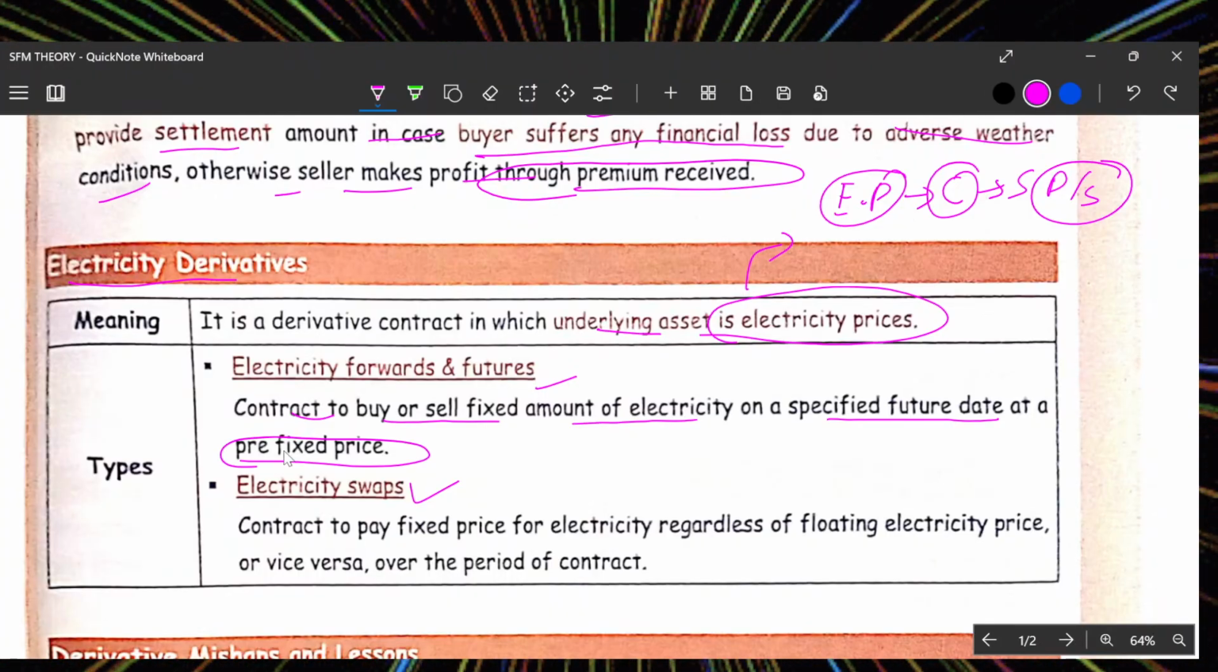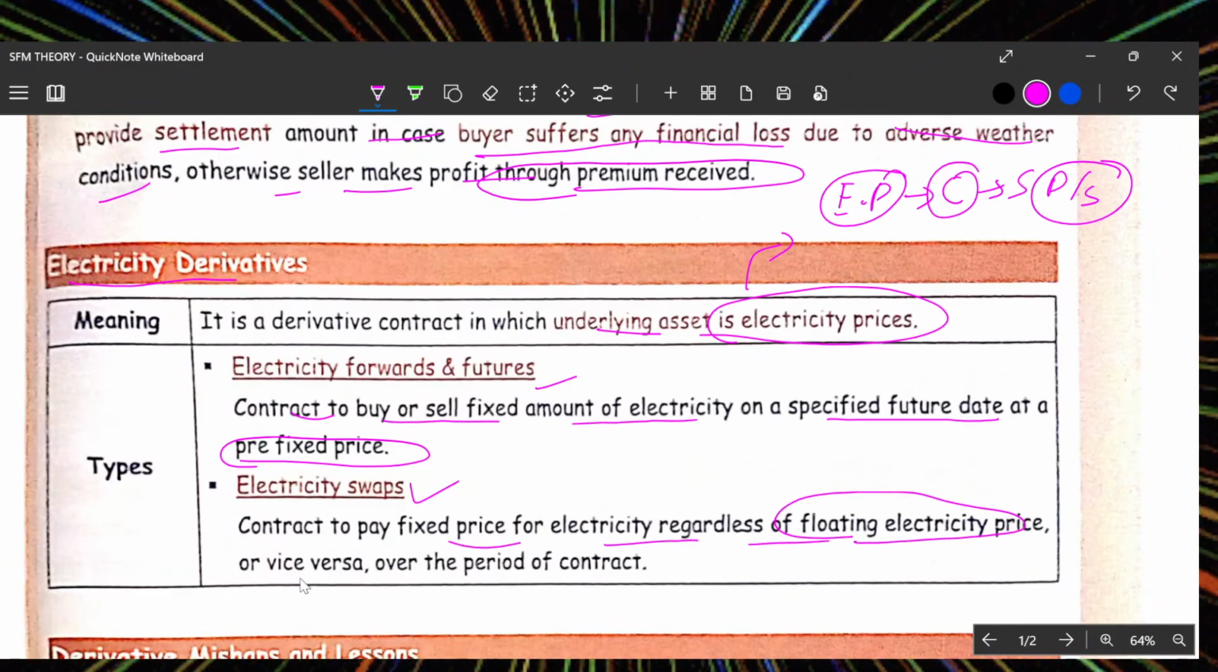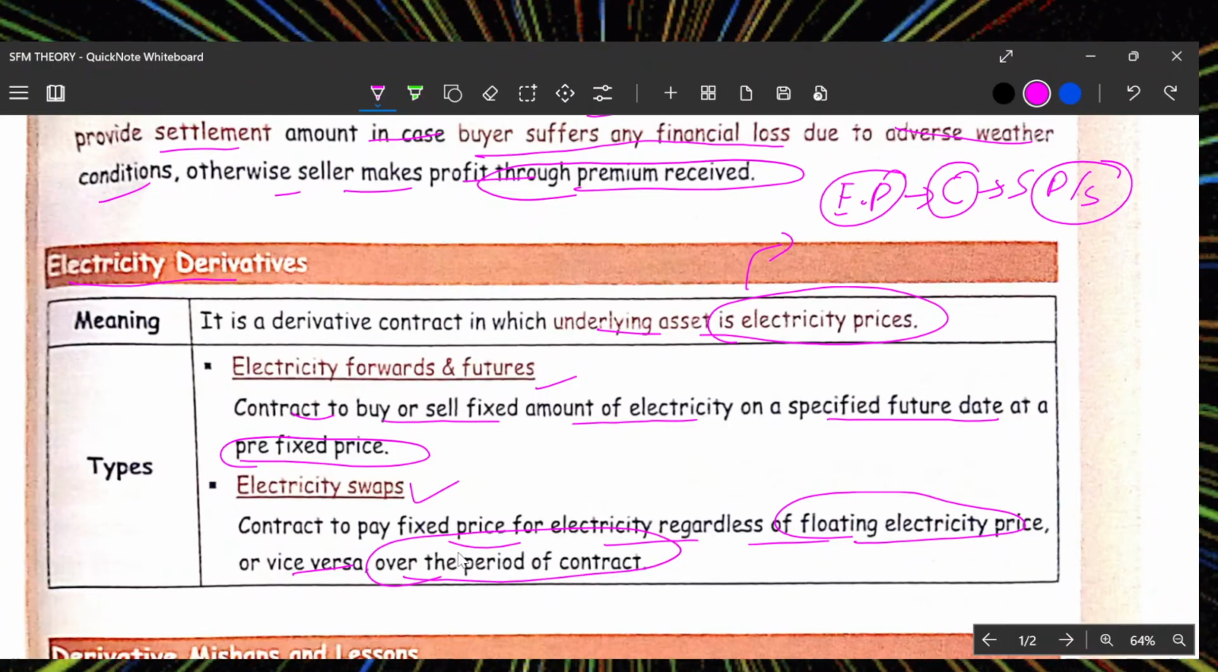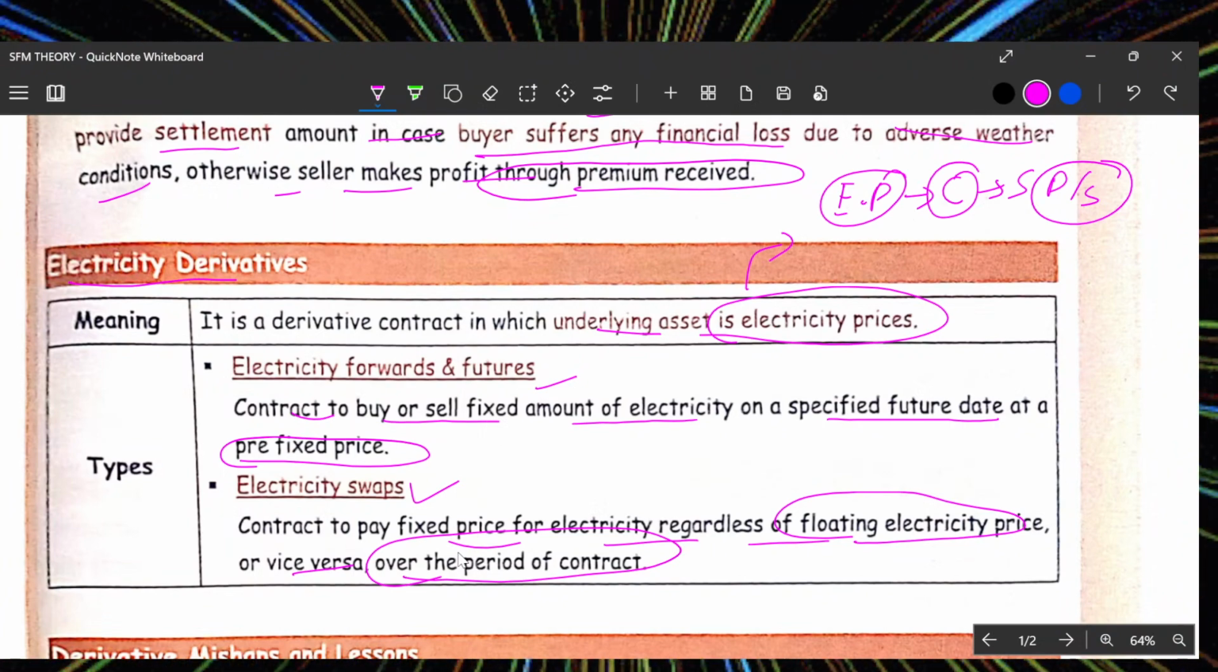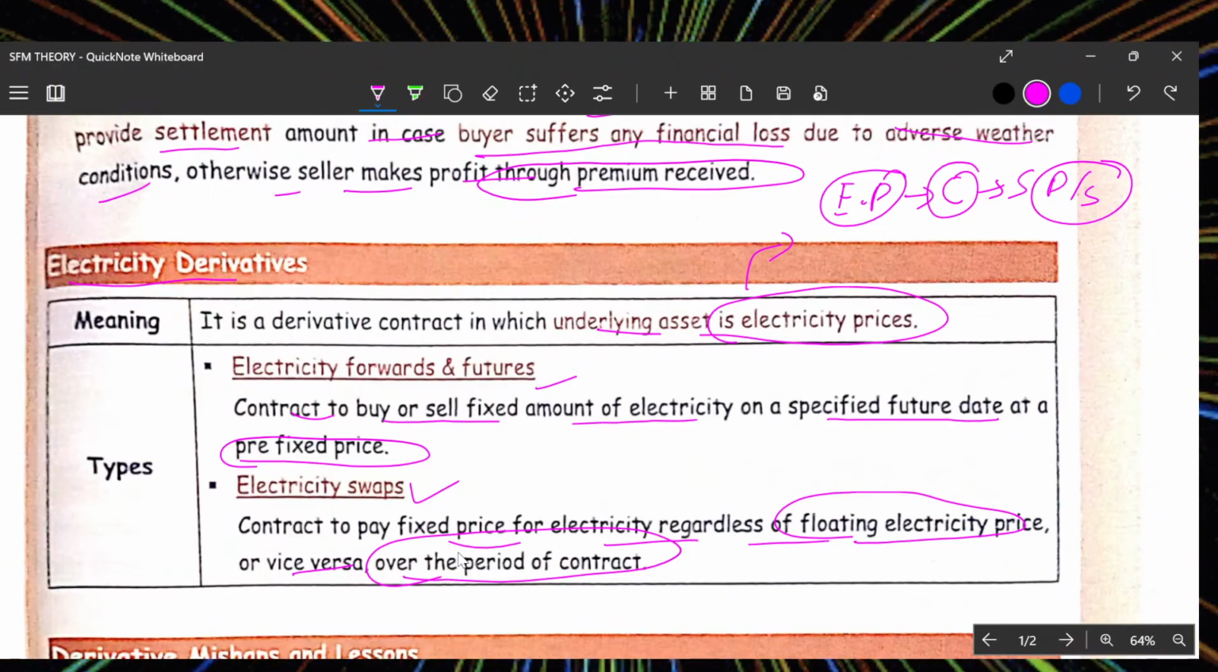And the electricity swap is a contract to pay a fixed price of electricity regardless of floating electricity prices, or vice versa, over the period of the contract. This is an example of how a swap will work. I will pay you this much amount. If the bill crosses that, I'm not responsible for it. But if it is lesser than the bill, I will pay you.